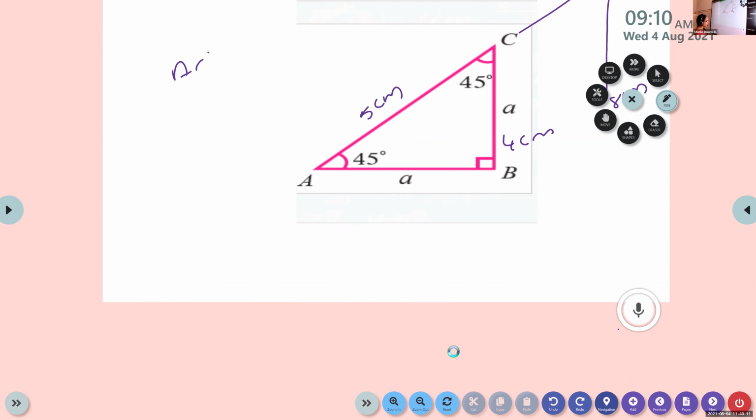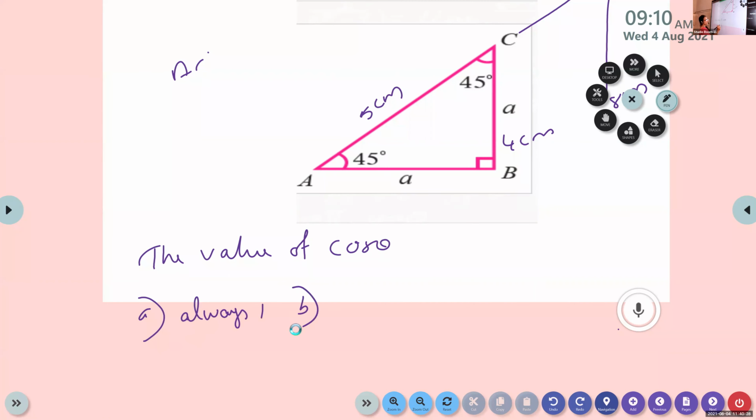Sometimes a question may ask the value of either cos theta or sin theta. Options can be: A, always 1; B, less than 1; C, less than or equal to 1.